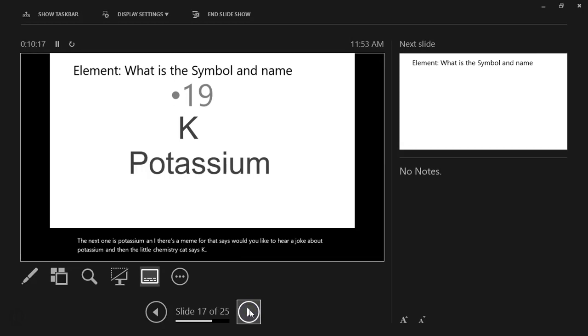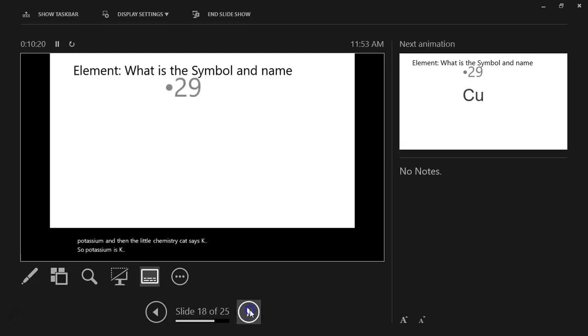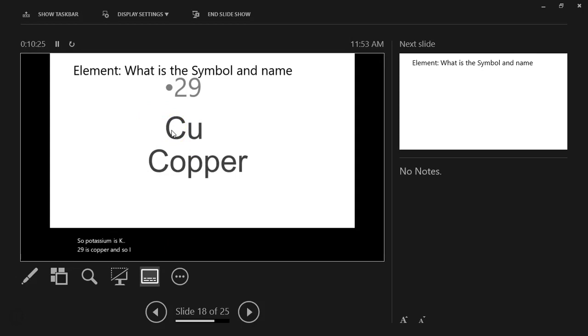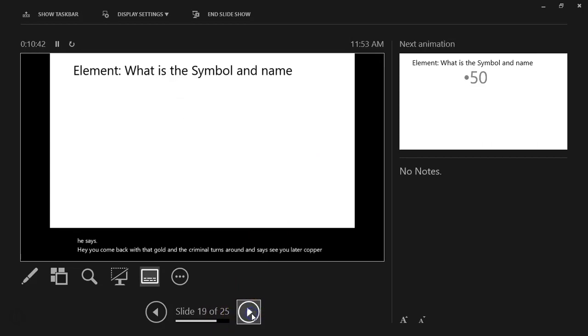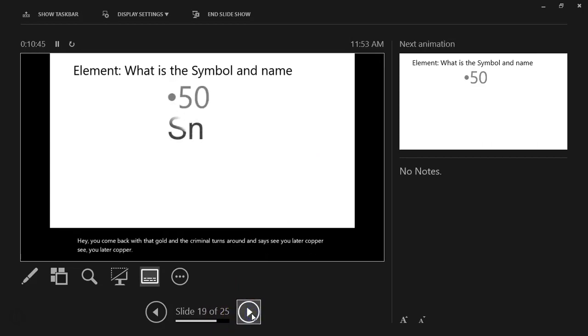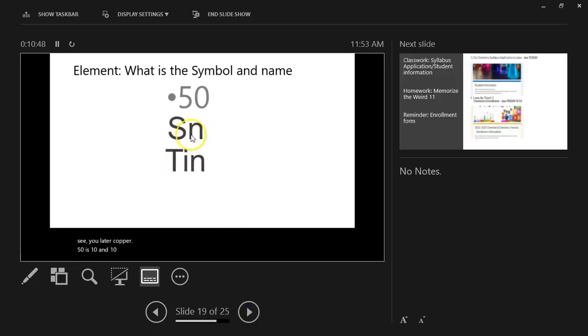So potassium is K. Number 29 is copper, and so I say the policeman is running after the robber that stole your gold, and he says, "Hey, you come back with that gold," and the criminal turns around and says, "See you later, copper." Number 50 is tin, and tin and sin are just one letter apart, the S and the T. So I would say it is a sin if you can't remember tin. So Sn and then tin.